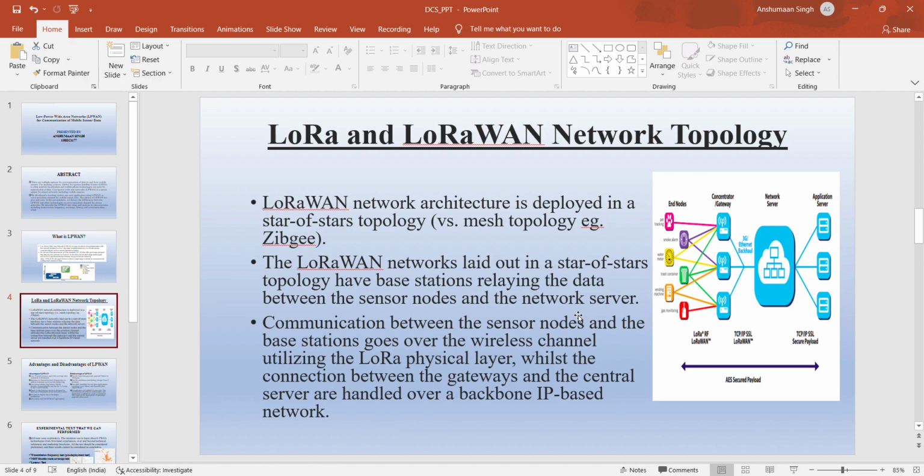Coming to the topology of the system, this network architecture is deployed in a star of stars topology versus the mesh topology. The LoRaWAN network is laid out in a star of stars topology with a base station relaying the data between the sensor node and the network server, and communication between the sensor node and the base station goes over the wireless network utilizing the LoRa physical layer. The connection between the gateways and the central servers is handled over a backbone of IP network.